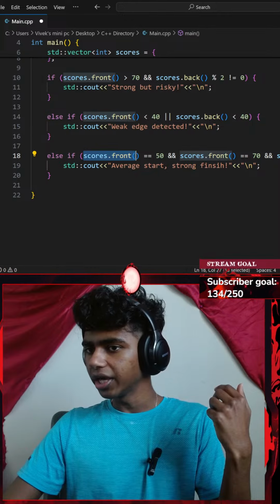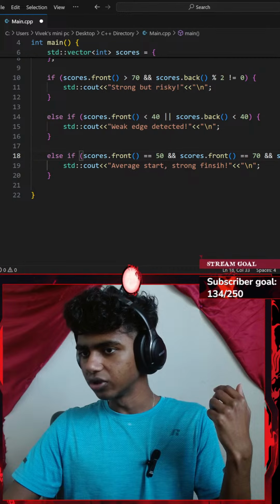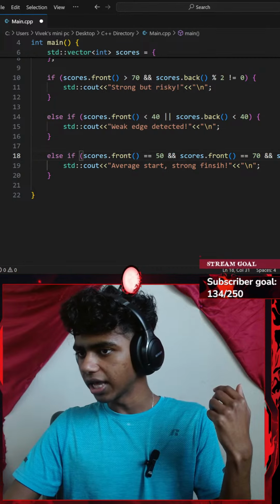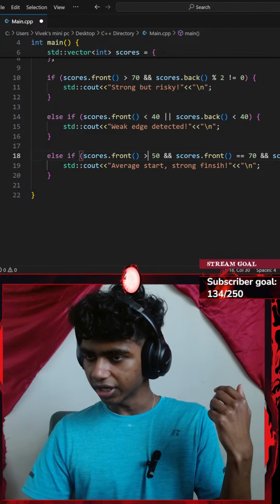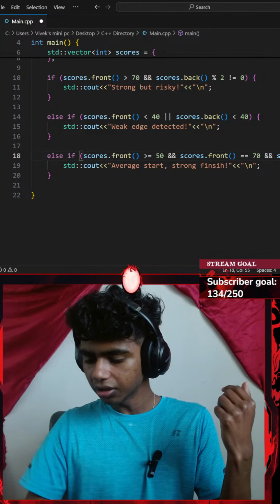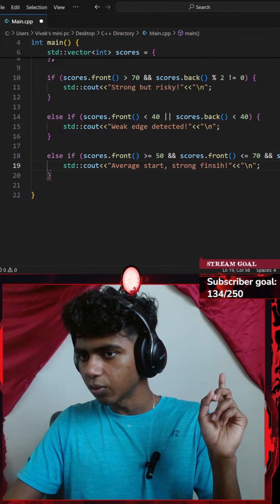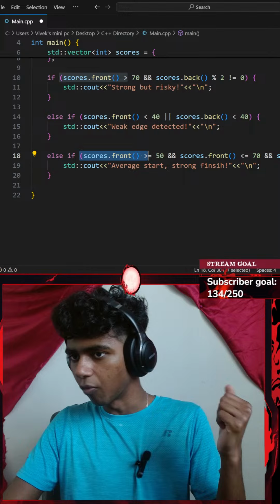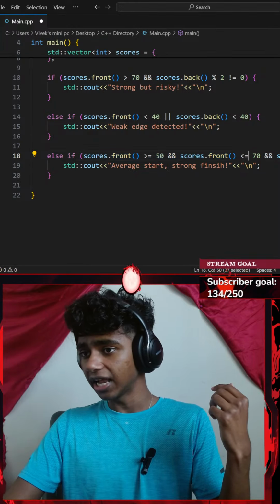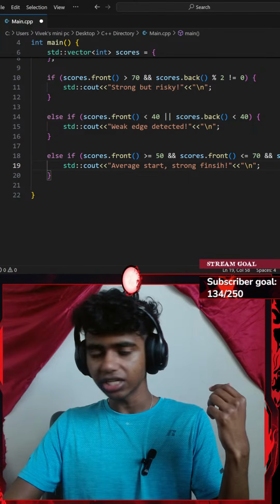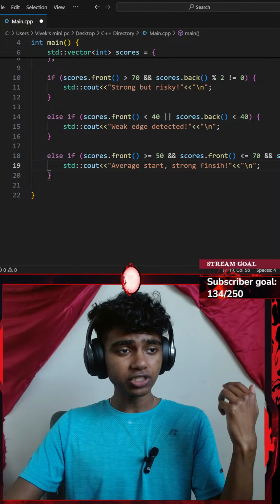If my score dot front is greater than or equal to 50 and less than or equal to 70. I think this works because what this tells is if my score is more than 50 or equal to 50 and my scores dot front is less than 70 or equal to 70. I think that's correct. Alright, lastly I'll go with else print unbalanced performance.